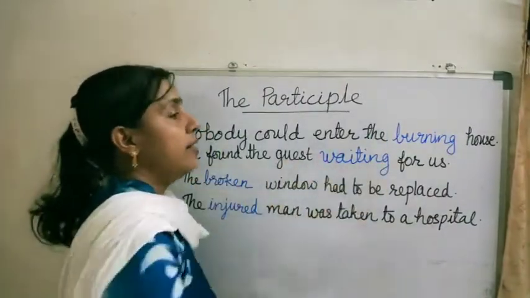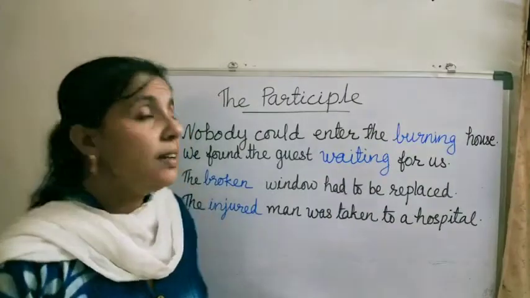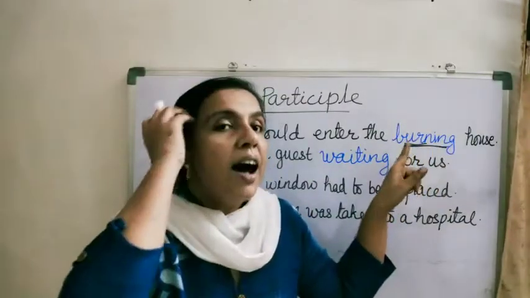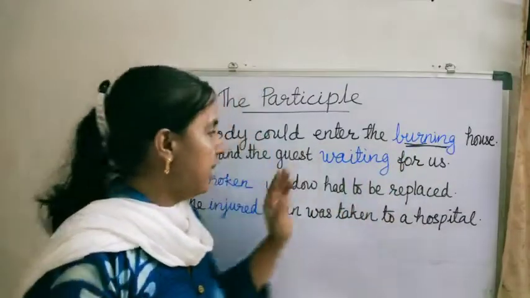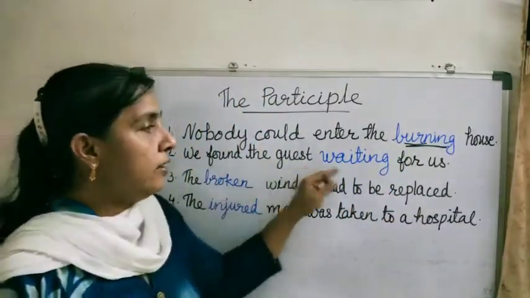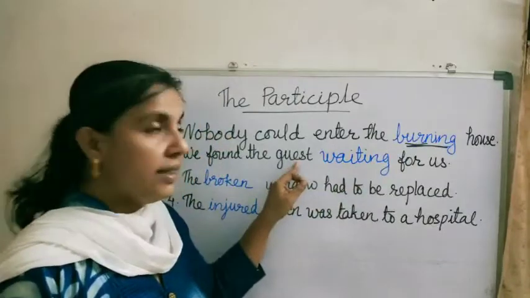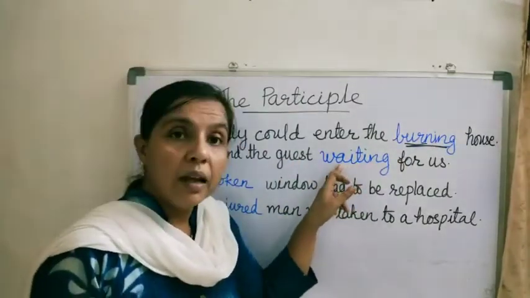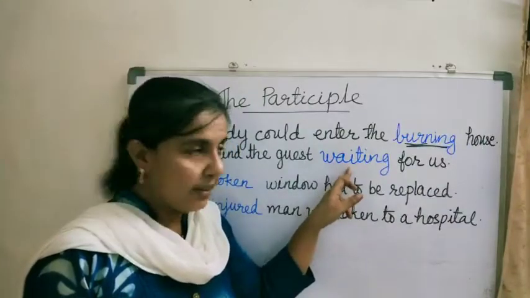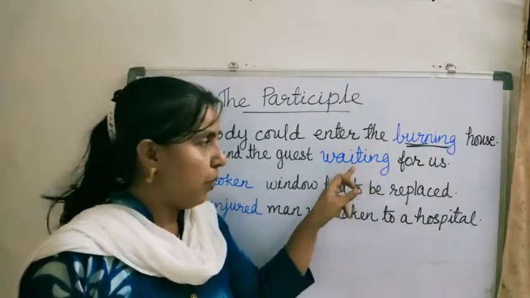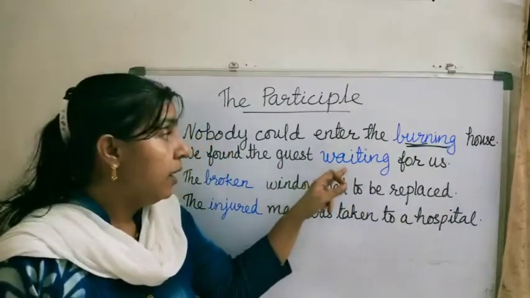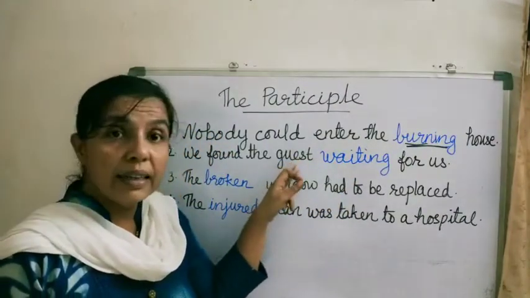First, let us see the first sentence. Nobody could enter the burning house. Here, the word burning is doing the work of an adjective. Like that, see the next example. We found the guest waiting for us. Here, waiting guest. Waiting is formed from the verb wait by adding the ing form, but it is doing the work of an adjective, describing the guest.